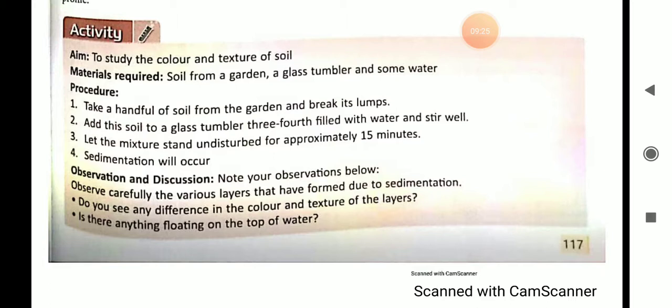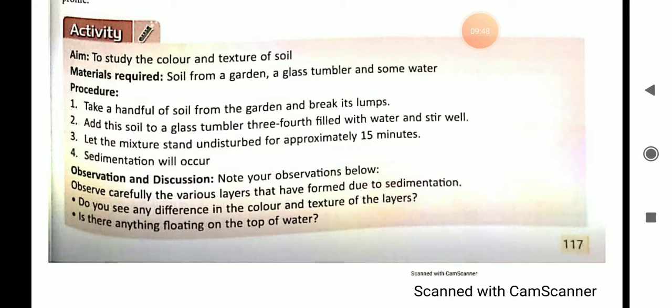We will mix it well in the water. Let the mixture stand undisturbed for approximately 15 minutes, so that it gets settled down, and we will see sedimentation there.